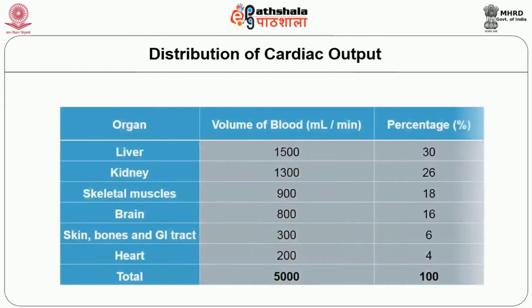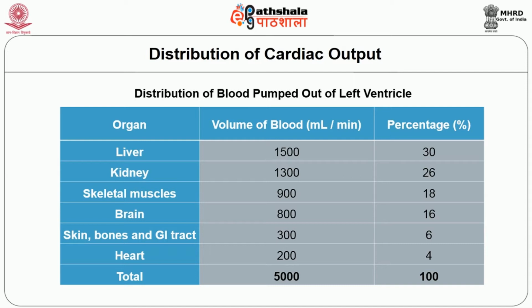Now look at the table. The table will show which organ will receive more volume of cardiac output. The liver receives 1500 ml per minute, that is 30% of the cardiac output. Next to the liver, the kidney receives 1300 ml per minute, that is 26% of the cardiac output. The skeletal muscles receive 900 ml per minute, that is 18% of the cardiac output. The brain receives 18 ml per minute, that is 16% of the cardiac output.